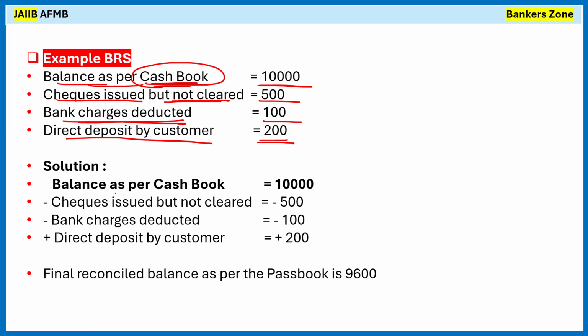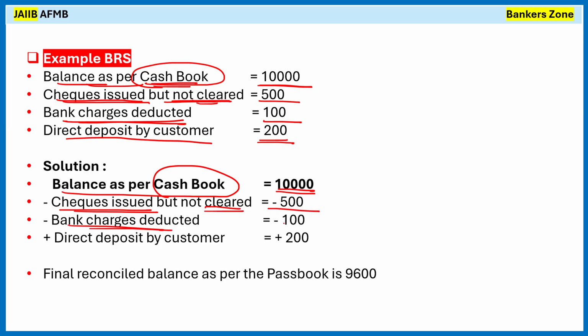We have to prepare the simple bank reconciliation statement. Okay. Now see, the balance as per the cash book is 10,000. Whatever checks were issued but not cleared: we issued the check at that time, but it is not cleared yet, right? When we issue a check as an accountant, we immediately do the entry in the cash book, but since we are preparing the reconciliation, they are not cleared. So again, we are subtracting it. Checks we have issued but not cleared, that's why we are subtracting it.